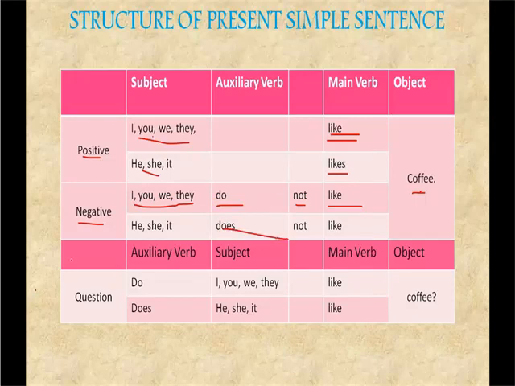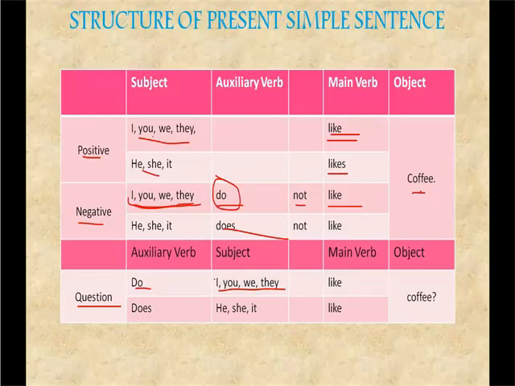For a question, how do you use it in a question? Here, in a question the auxiliary verb comes first. The same auxiliary verb, you have to use it first. That is how you will make a question. For do, we used it for all these, right? For all these same subjects or pronouns, we are going to use do. Do I like coffee? Do you like coffee?